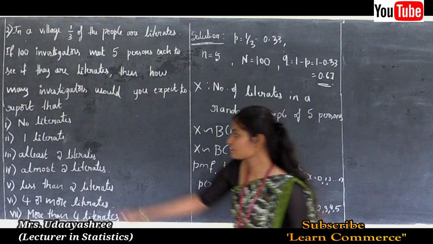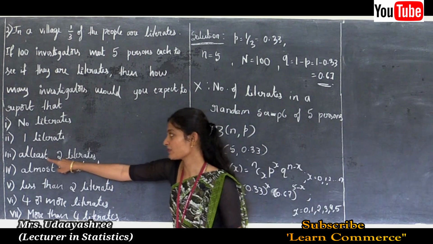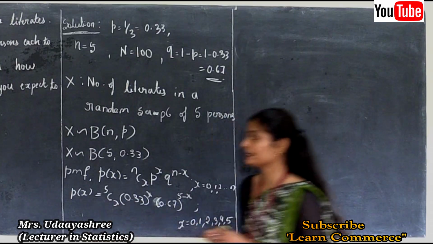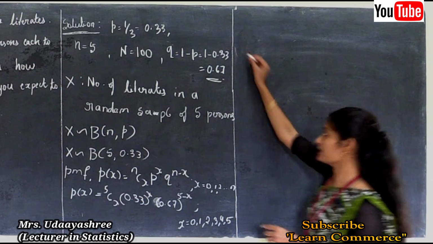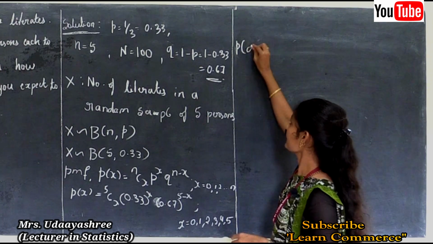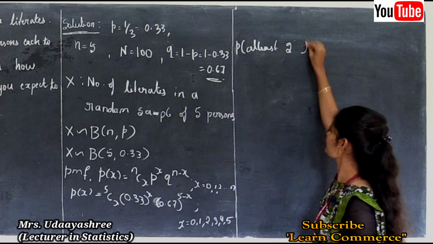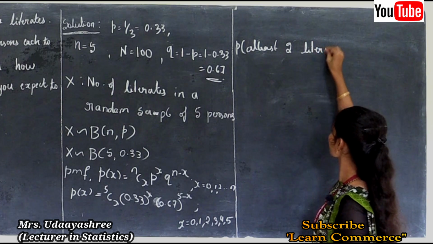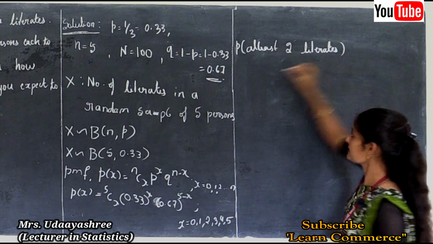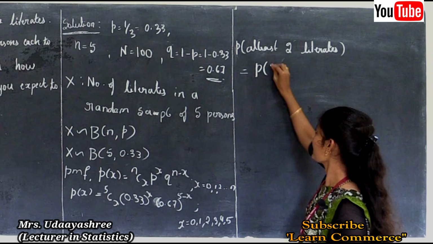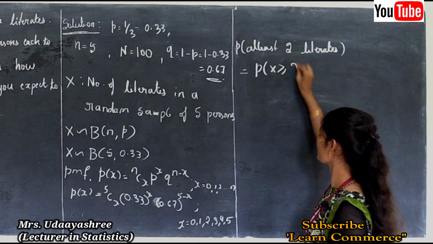Next let us move to the third sub question, that is at least 2 literates. How to write the probability of at least 2 literates: P of at least 2 literates is equal to P of x greater than or equal to 2.